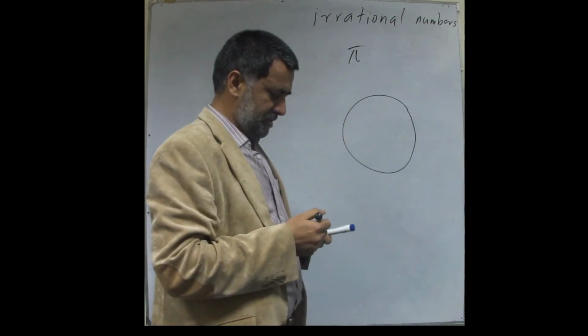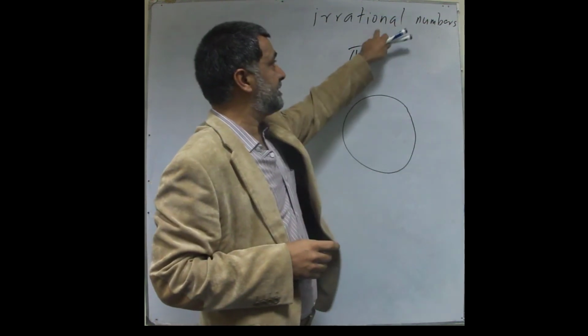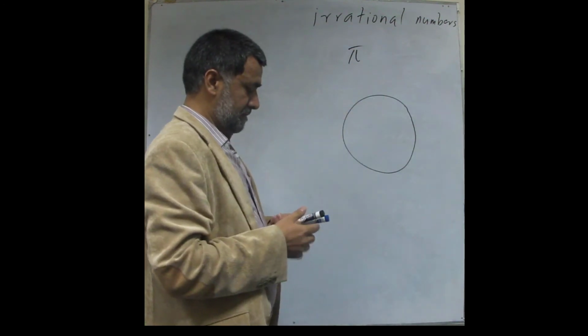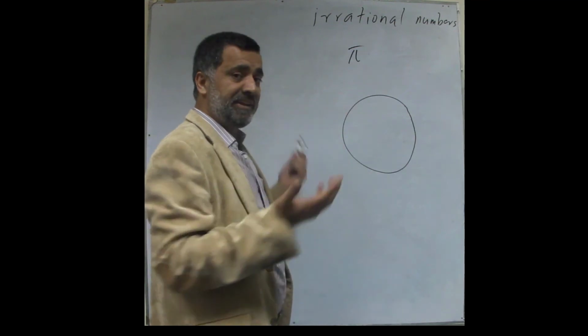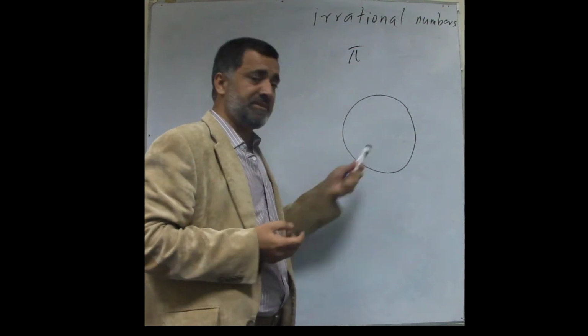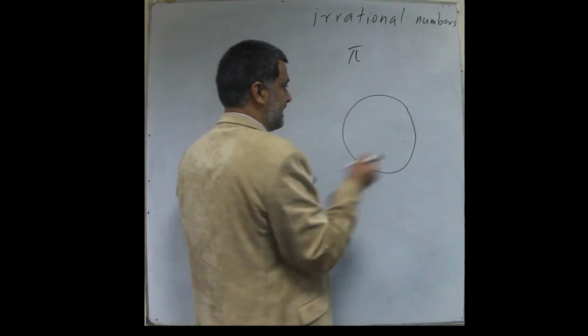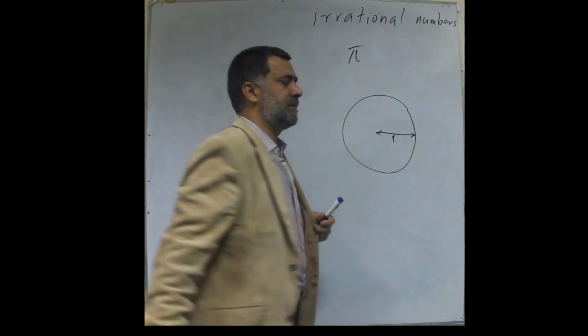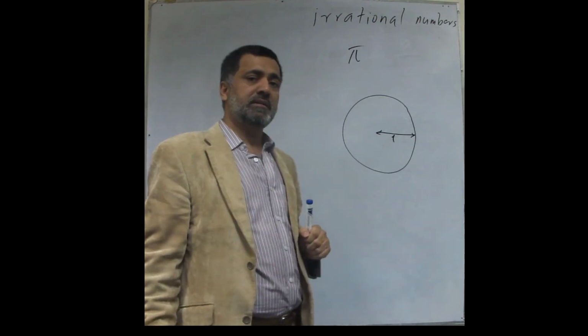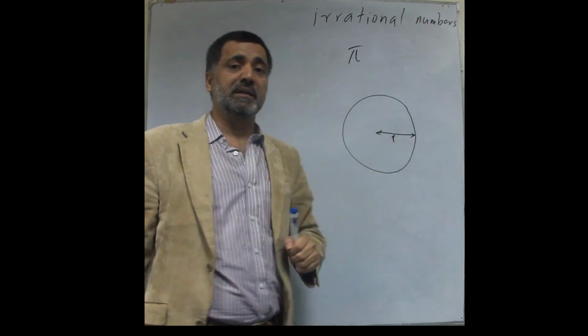But I would like to introduce this irrationality by another argument, and that is much simpler. Pi is the area of a circle which has a radius of 1. So if I have a circle with radius 1, the area of that circle is pi by definition.